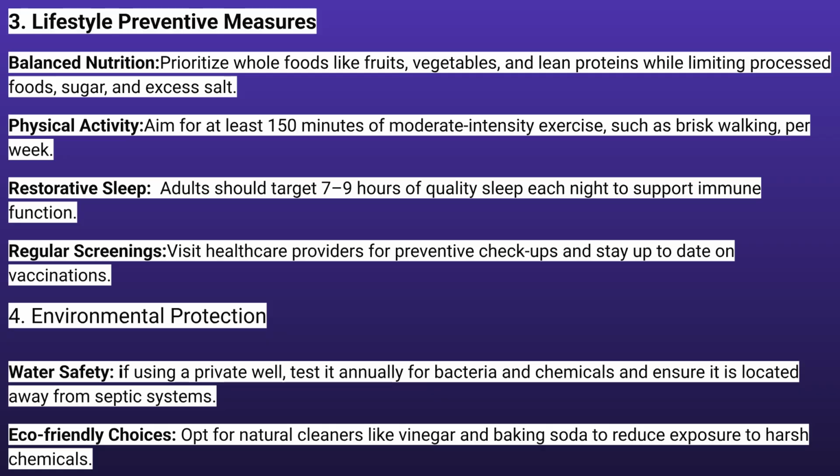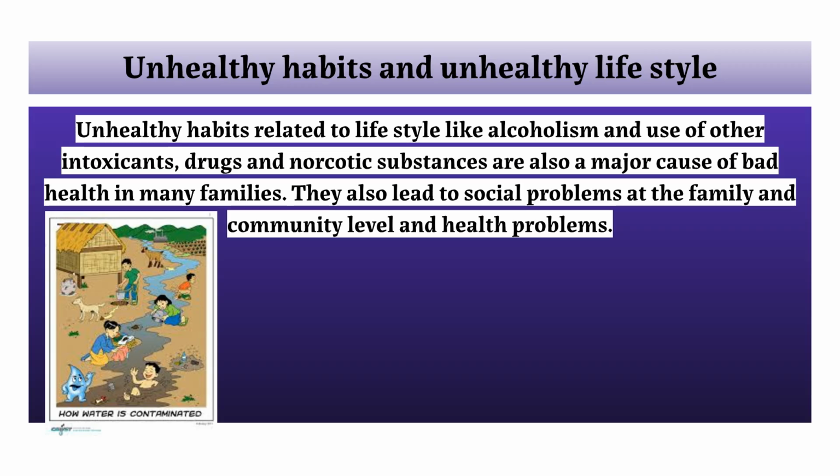Further preventative measures include adopting a healthy lifestyle with balanced nutrition, physical activity, and restorative sleep. Environmental protection, such as ensuring water safety, is also key. Unhealthy habits like alcoholism and substance use are major causes of bad health. They also lead to significant social problems at the family and community level.